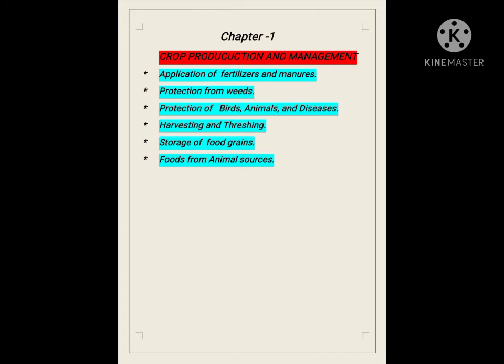In this video, we are going to discuss some topics of this chapter: crop production and management. They are: first point is application of fertilizers and manure. Second point is protection from weeds. Third point is protection from birds, animals and diseases. Fourth point is harvesting and threshing. Fifth point is storage of food grains. And sixth point is food from animal sources.